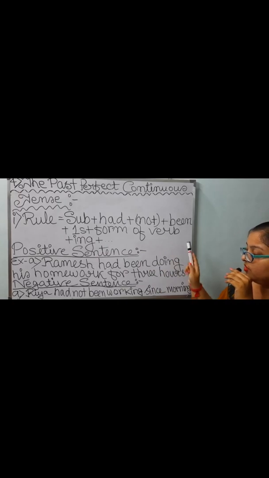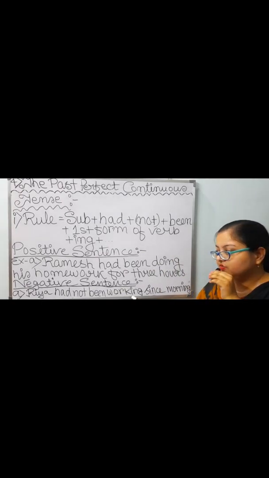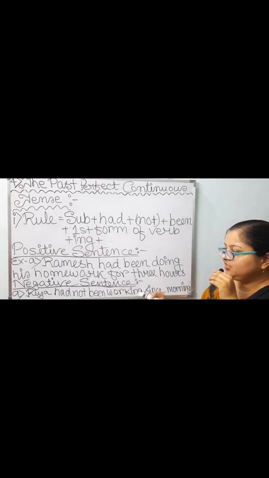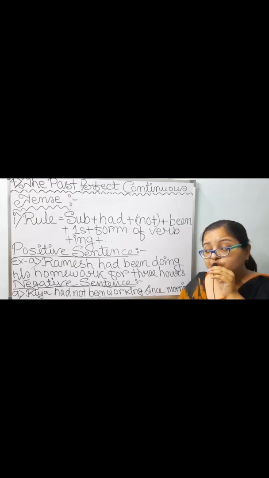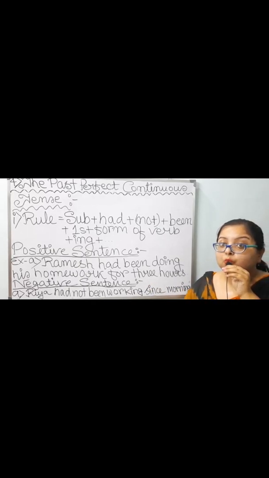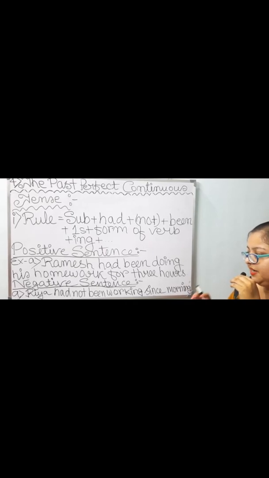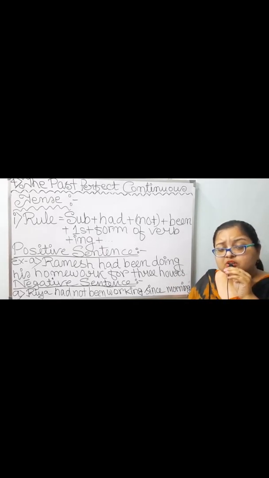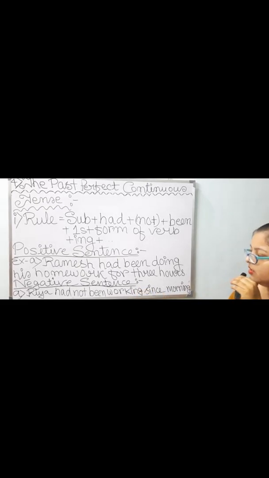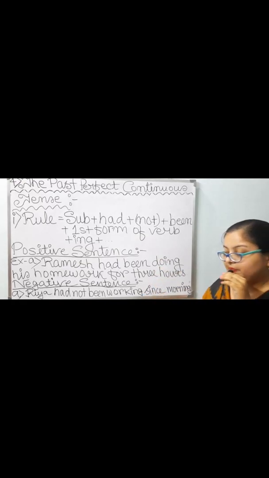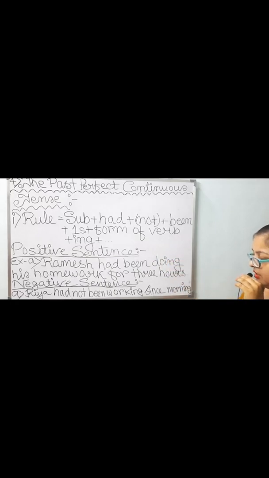Then first form of verb. I have taken the first form of the verb work plus ing, working. Second and third forms of the verb work is worked. But we don't have to take second and third forms. Only first form is needed, and that I have taken, work. Then with that ing. Then in place of other words I have added since morning. Ria had not been working since morning. Full stop.